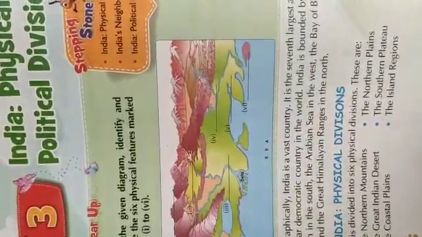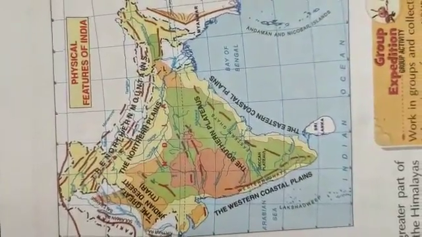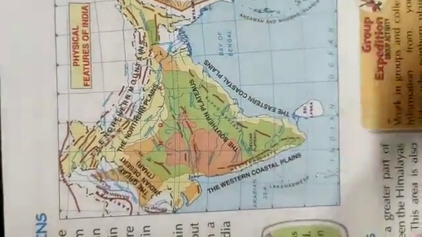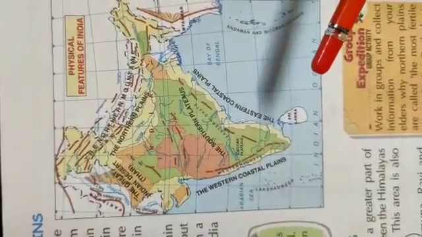Hello students, today we will discuss lesson 3 Physical Political Divisions of India. So geographically, India is a very big country and it is considered as the 7th largest and the most democratic country in the world. Look at this picture. India is surrounded by Bay of Bengal in the east, Arabian Sea in the west, Indian Ocean in the south, and the great Himalayan ranges in the north.